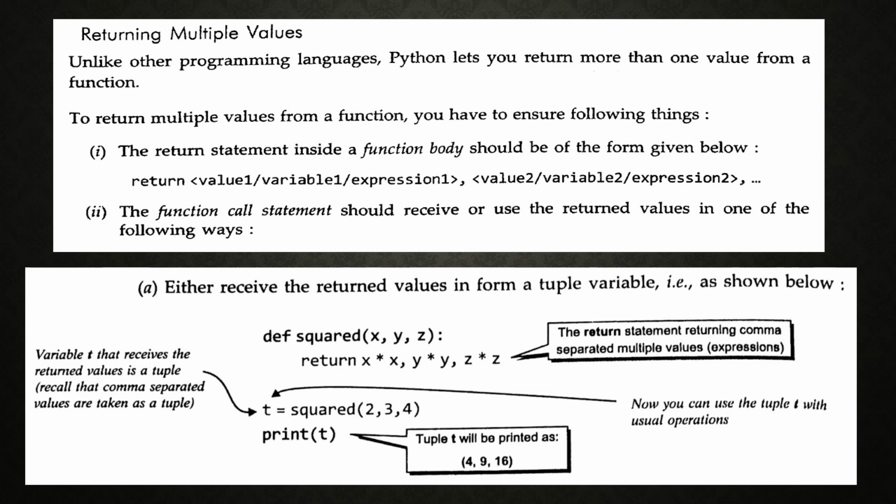T equal to squared 2 comma 3 comma 4. Here is the function call. The first one is the function definition, or we can say function header. Here you can display print t. Here t is a tuple. The variable t that receives the returned values is a tuple. Recall that comma separated values are taken as a tuple. The return statement returns multiple comma separated values or expressions. Now you can use the tuple t with the usual operations.